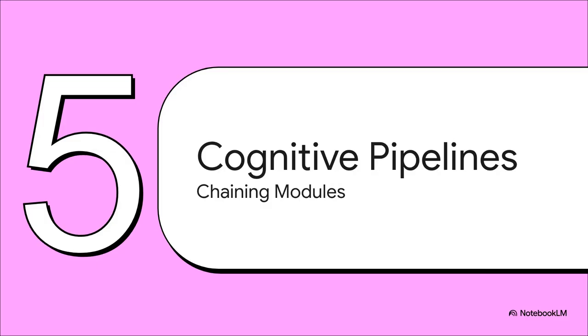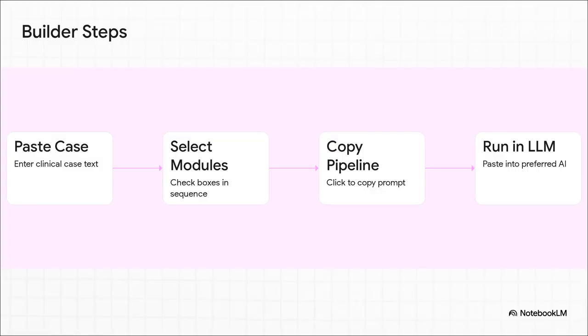Which brings us to our final section, Section 5, Building the Cognitive Pipeline. So you've got these 57 modules, but how do you actually use them in the real world? Well, you use the CCOS Builder to chain them together into a customized cognitive pipeline. And this brilliantly illustrates just how simple the workflow is.